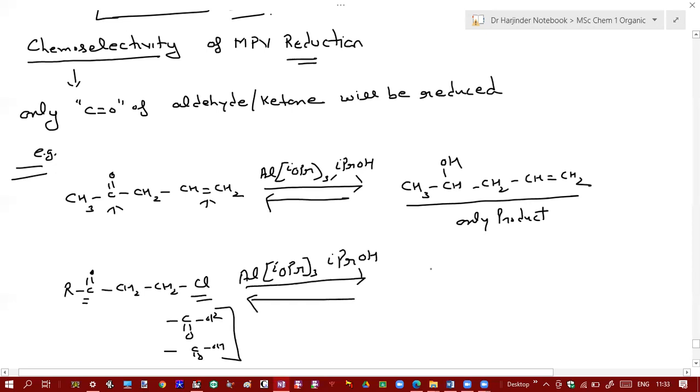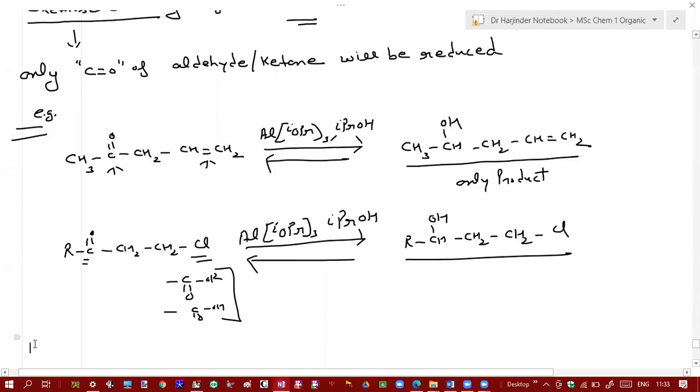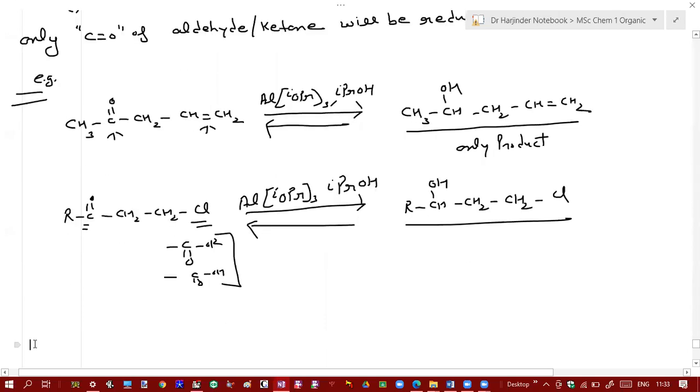So this will give rise to the corresponding alcohol only. So the reaction is highly chemoselective. Is this clear? Yes, sir.